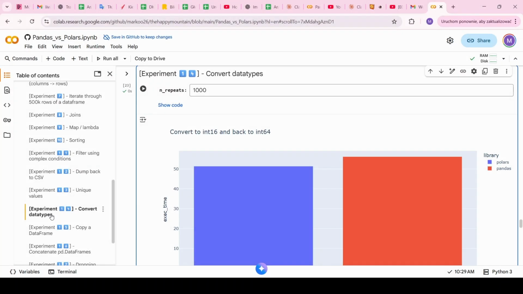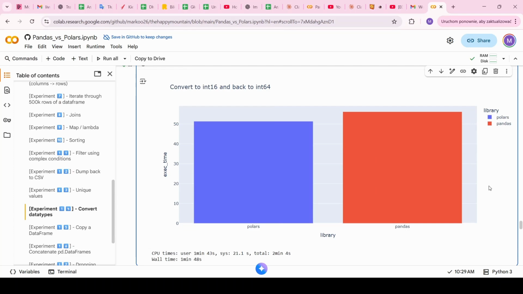Let's now evaluate in experiment number 14 how both libraries deal with converting data types. So I'm repeating 1000 times conversion of a column to int16 and back to int64. Just some random example. And what we can see is that in terms of data type conversions, both libraries are quite similar, but it looks like Polars is a bit faster, namely 51 seconds compared to 56. So here, once again, point for Polars.